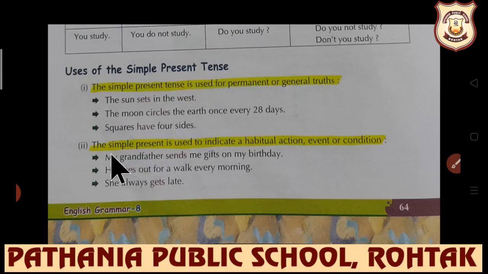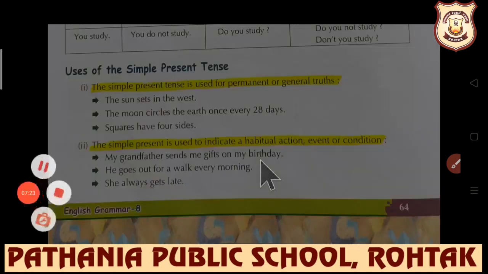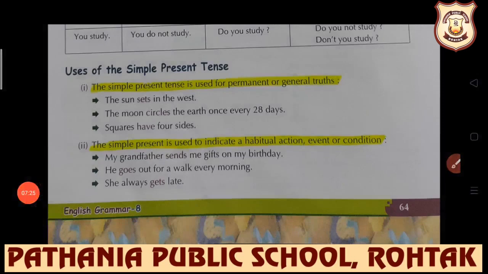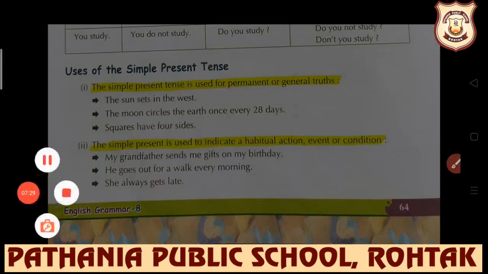Next use, the simple present tense is used to indicate a habitual action, event or condition. My grandfather sends me a gift on my birthday. It's his daily action, habitual action, that on my birthday every time he sends me a gift. So for habitual action, event or condition also we use present indefinite tense, or we can say simple present tense.